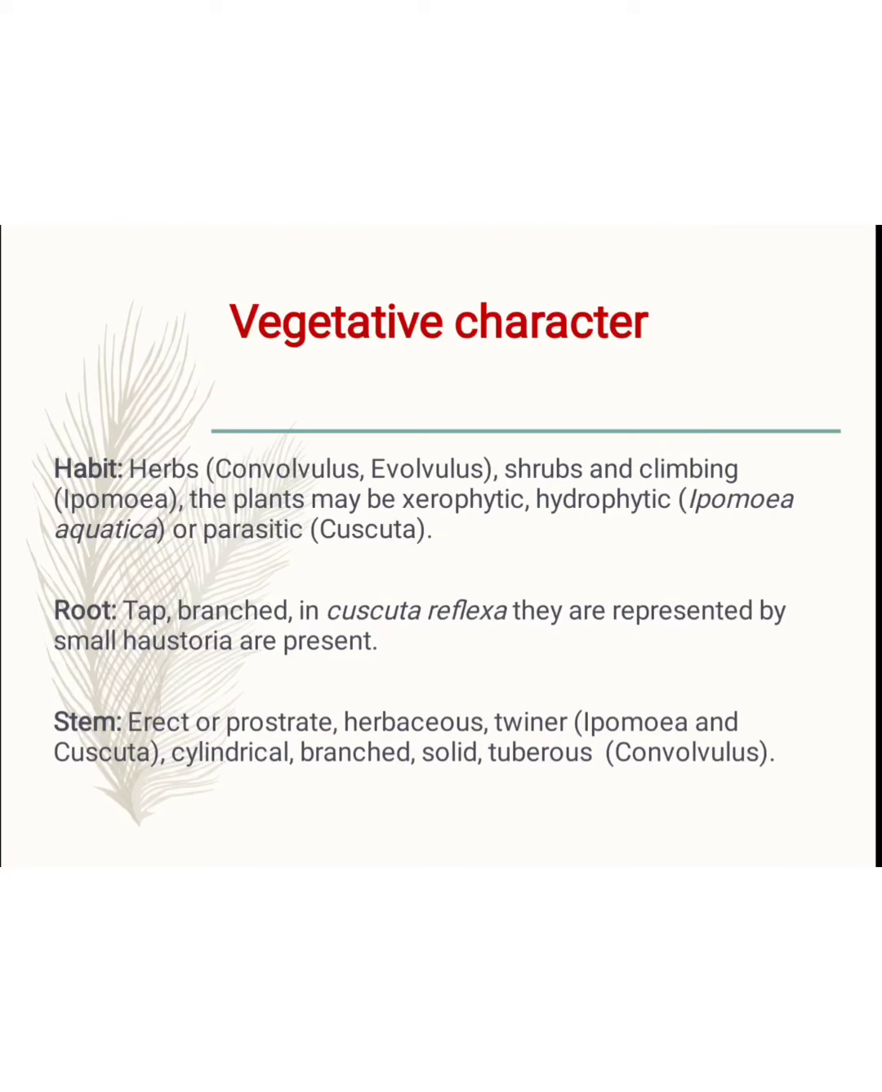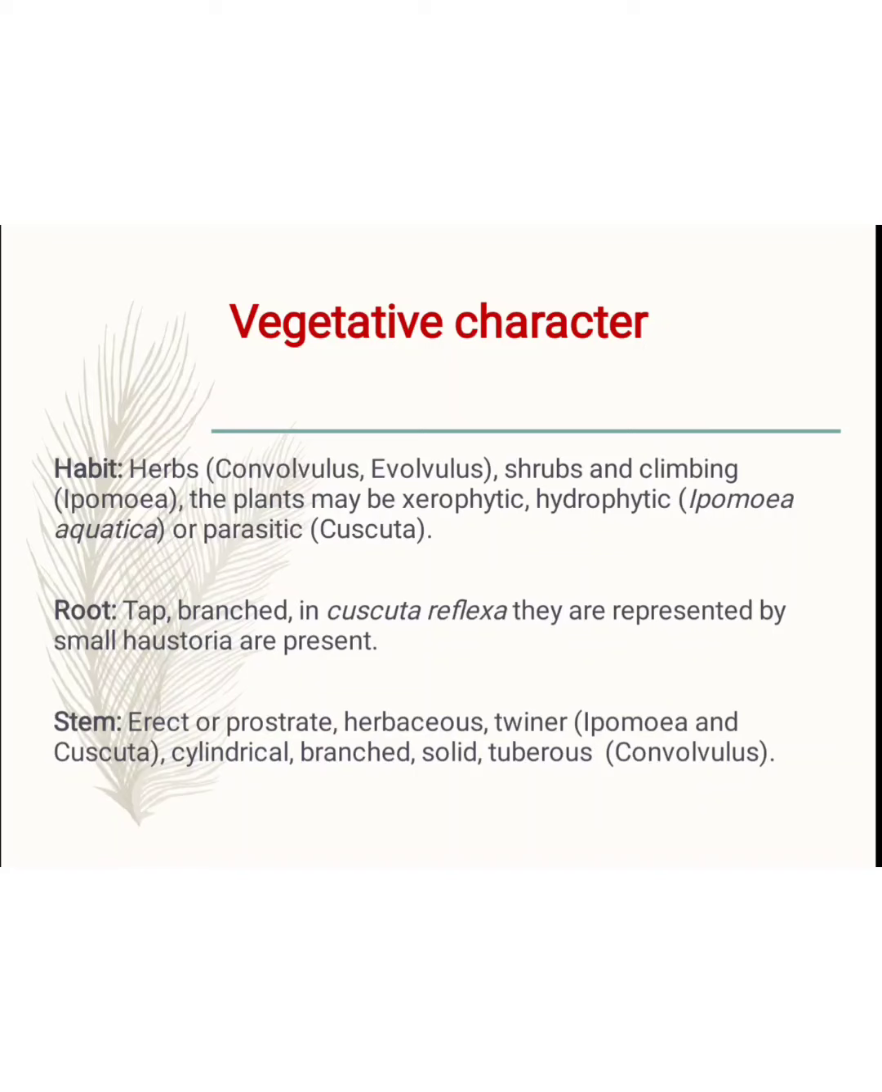The next is the root. The root is a taproot with a branching system. But in Cuscuta reflexa, small haustoria are present. Haustoria are a type of tissue which absorb food from another plant. In Cuscuta reflexa, haustoria are present because it is a parasitic plant and absorbs food from another plant. Then the stem is erect or prostrate.